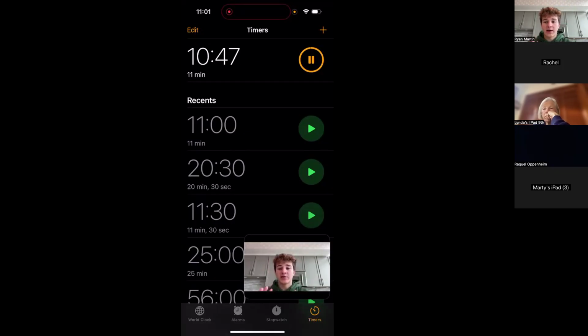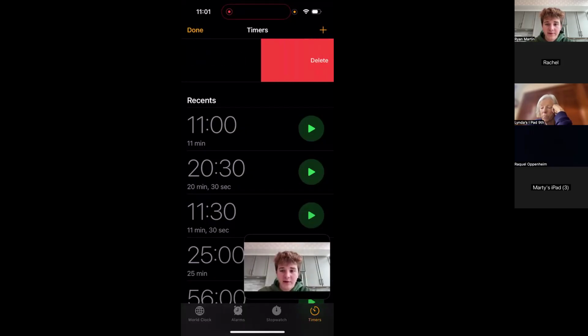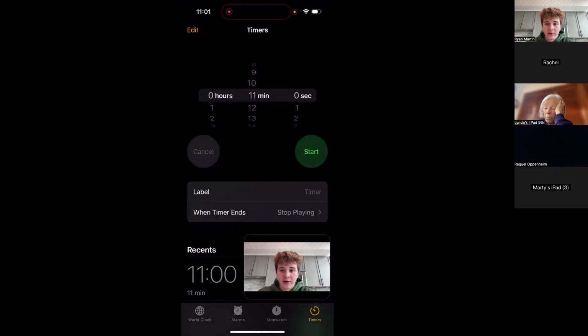Now, if I want to pause this timer for whatever reason, I can just press the pause button, and I can always restart it by pressing the play button again. The pause button is the two vertical columns you see there, and the play button is the sideways triangle. And if I don't need this timer anymore, I can pause it, and then swipe it to the left, and it'll delete. You want to swipe it across your screen like this, or for you to be inverted, swipe it across the screen like this, and it will delete.